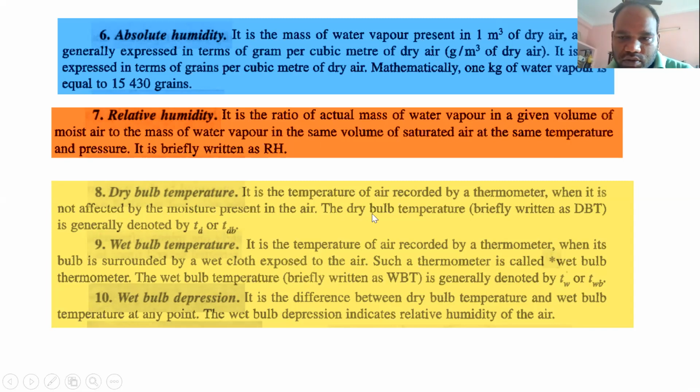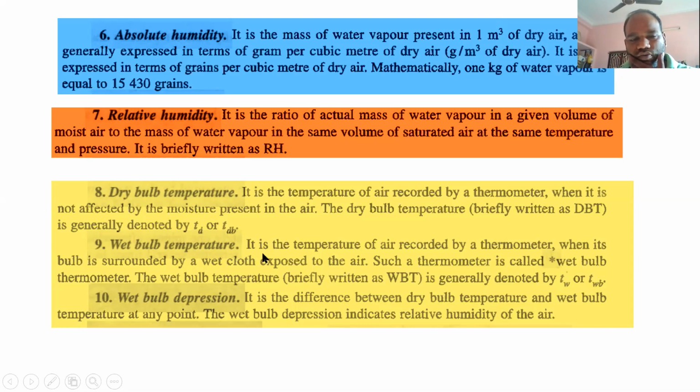So actually, any thermometer or any temperature measuring device, whatever the temperature of the air it records, so that is your dry bulb temperature. So it is normally denoted as TD or TDB. Okay, so it is not affected by your moisture content.